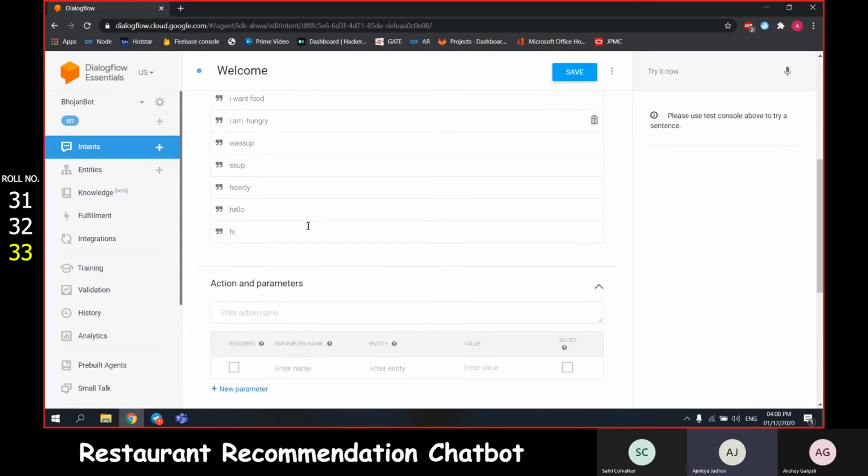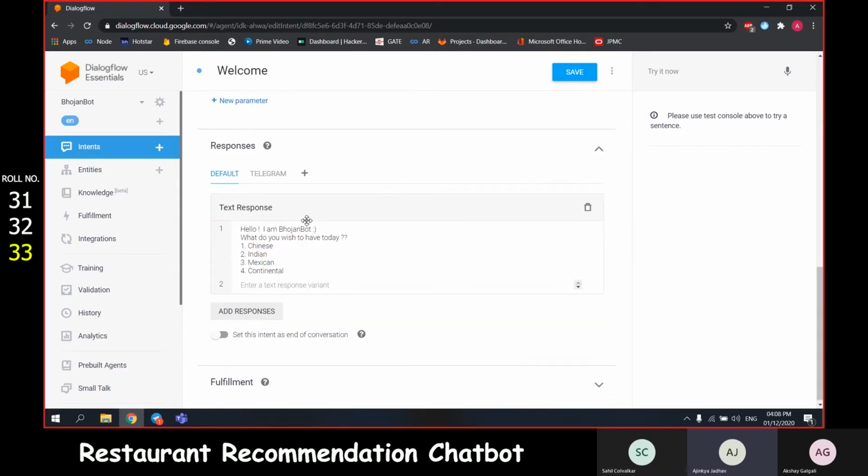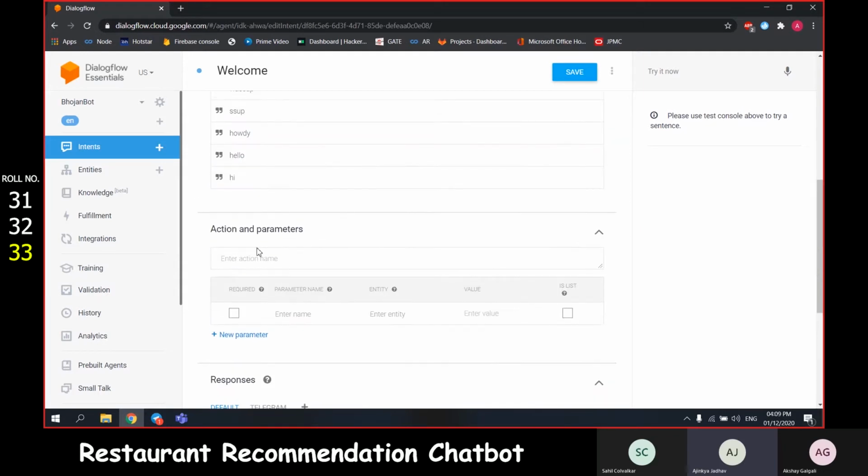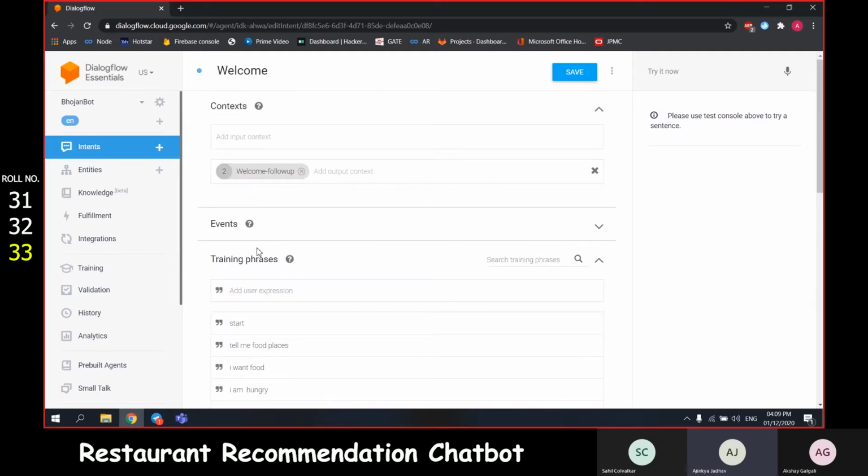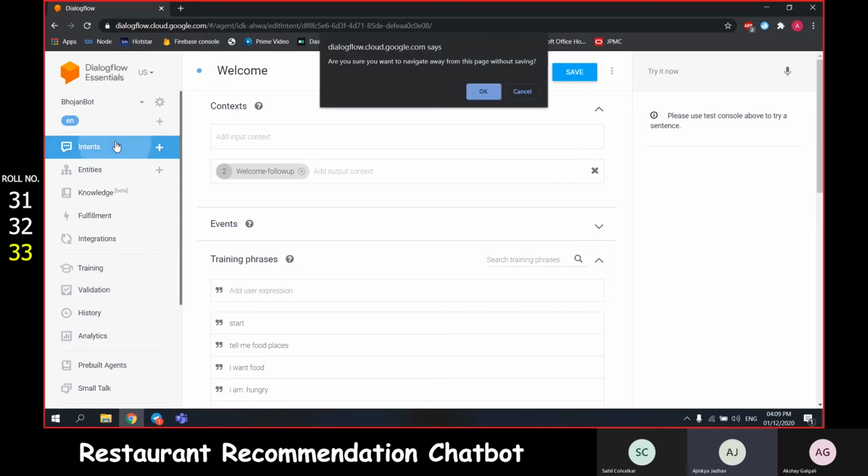Based on this input, we reply to the user with a response. In this case there could be multiple types of response. You could have a custom response or one in JSON format too. We have used a text response, as you can see here: hello, I'm Bhojan bot, what do you wish to have today, along with the multiple types of cuisines that are provided. When this intent is done and the user then tries to enter another thing,